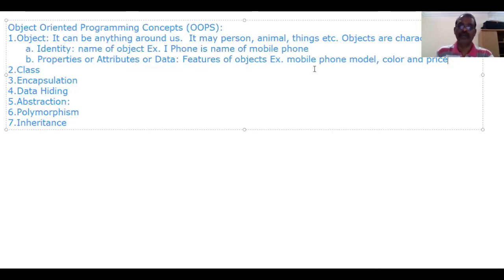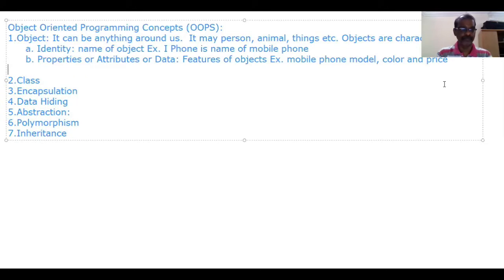What is a mobile phone model? Like Samsung Galaxy. These are mobile phone models. Color may be red, green, or black, and then price. These are the properties, attributes, and data.